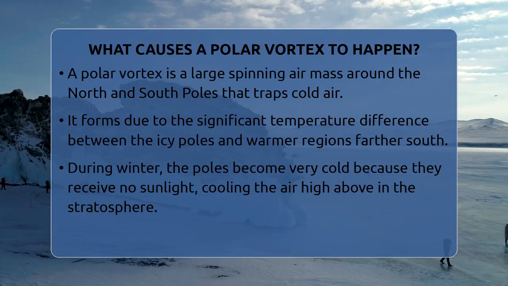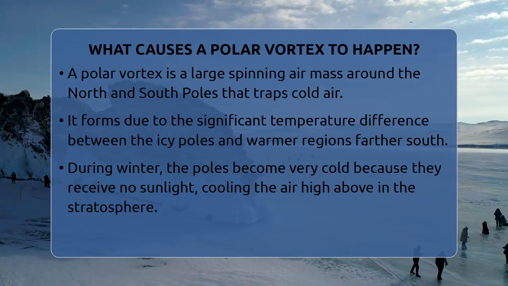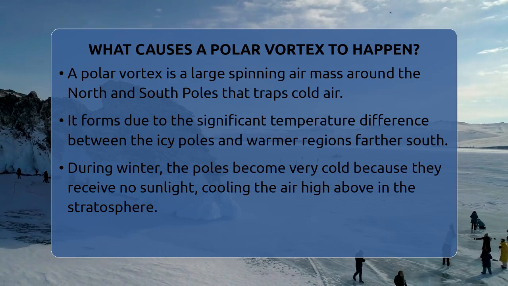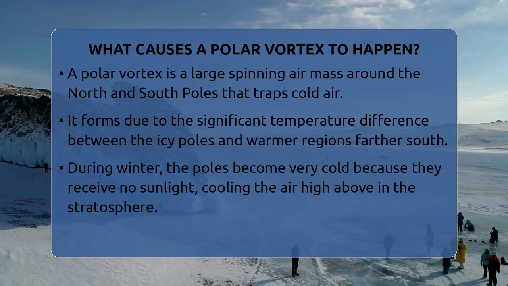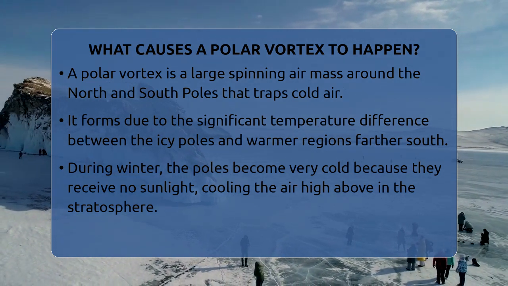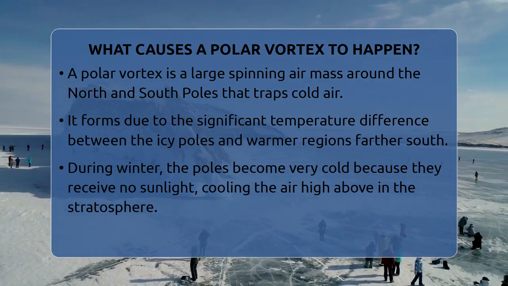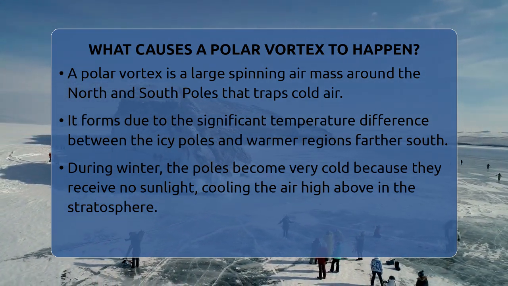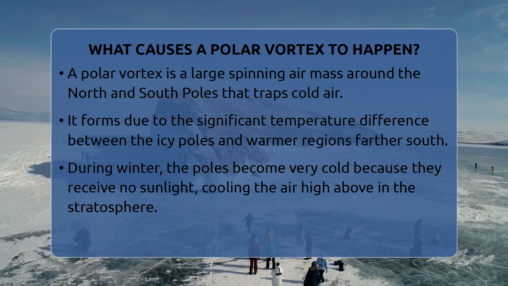What causes a polar vortex to happen? Imagine a giant spinning air mass hugging the North and South poles, keeping the cold air locked in place. That's what a polar vortex is. It forms because of the big temperature gap between the icy polar regions and the warmer areas farther south.